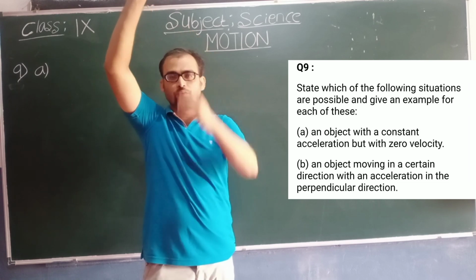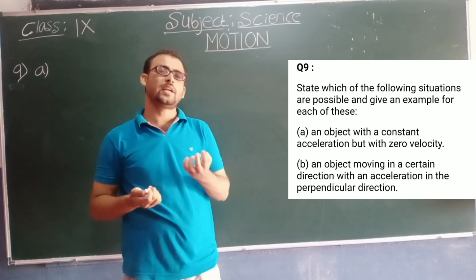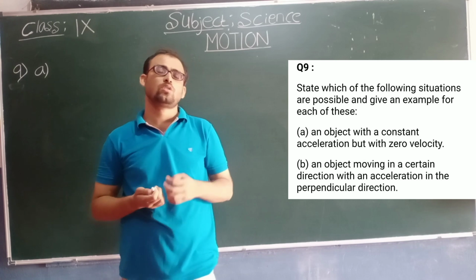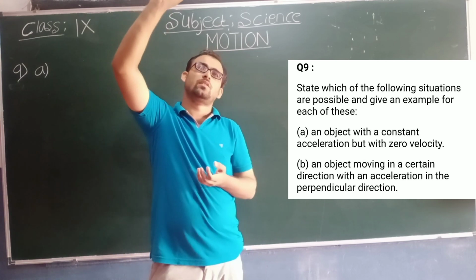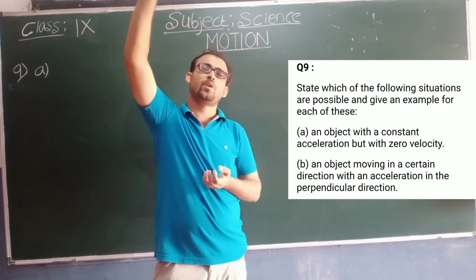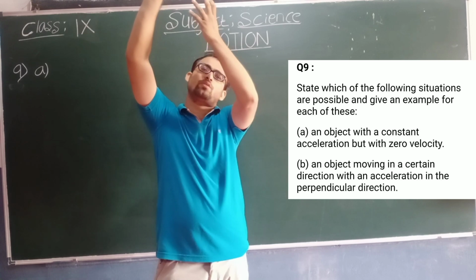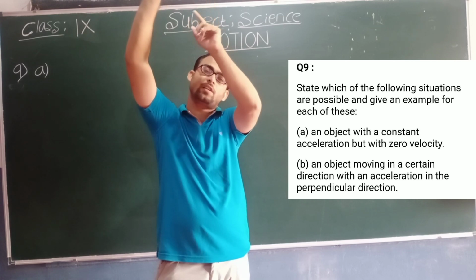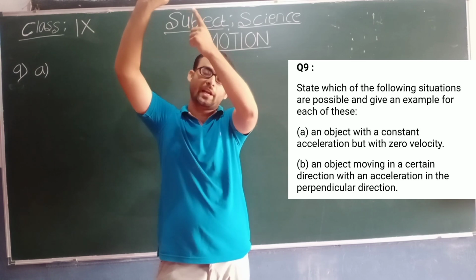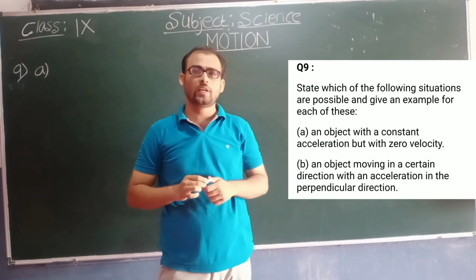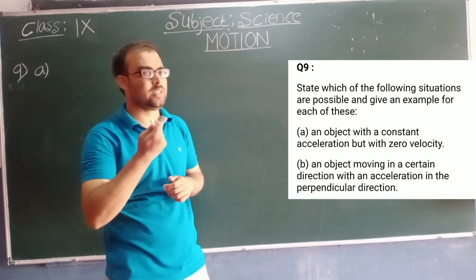But we know that the earth exerts a force on us. What is that force called? Gravitation. So when you throw the object upward, it will stop at a point. At that point its velocity will be zero, but the acceleration due to gravity will be acting on that object. As you know, the earth has a gravitational force, so the earth will exert force on each and every object.